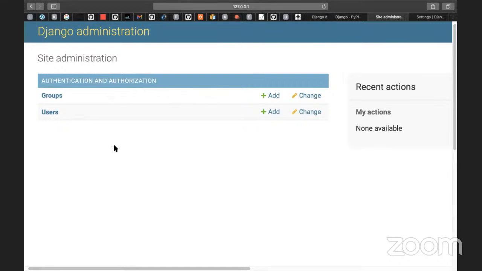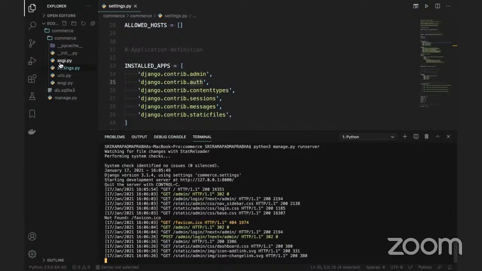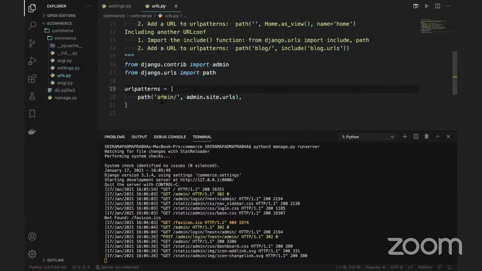With this project itself, by default, you did not build this one, but it is given by Django. If you go to this urls.py, we have the path called admin/. So this admin/ is what we are actually using here.